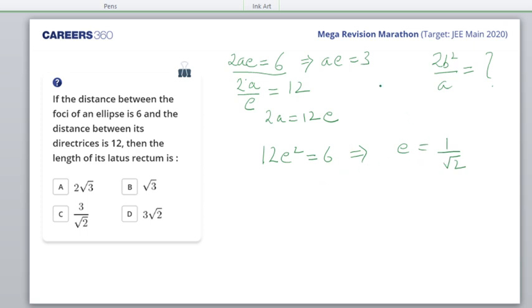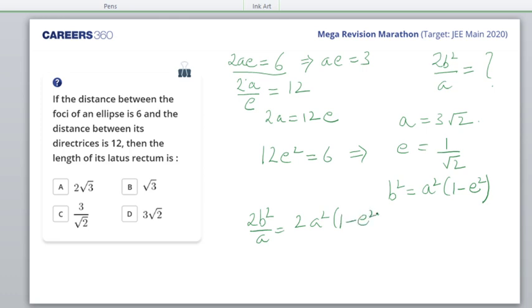And once I get eccentricity, I get a as well. So what would be a? It would be 3 root 2. And b square is nothing but, for an ellipse, a square 1 minus e square. So 2b square upon a would be 2a square 1 minus e square upon a.